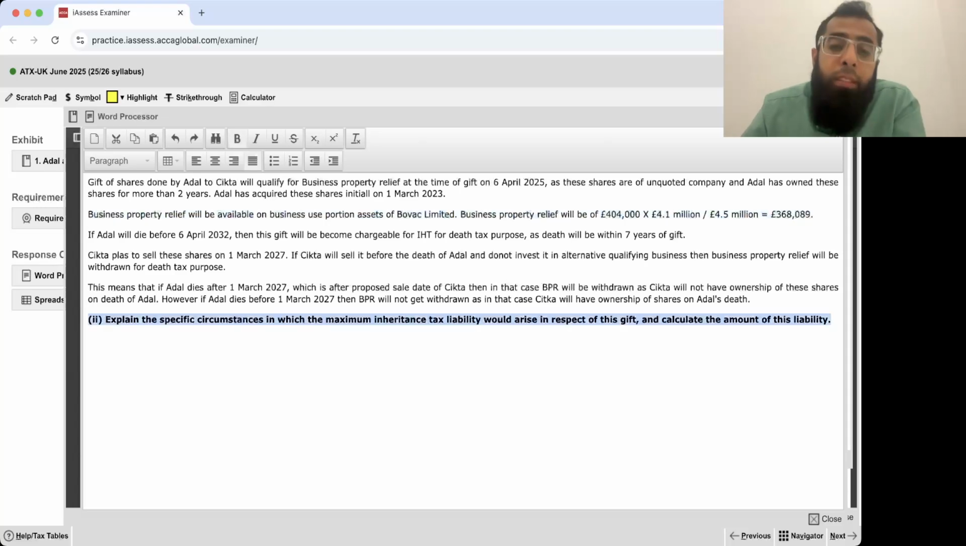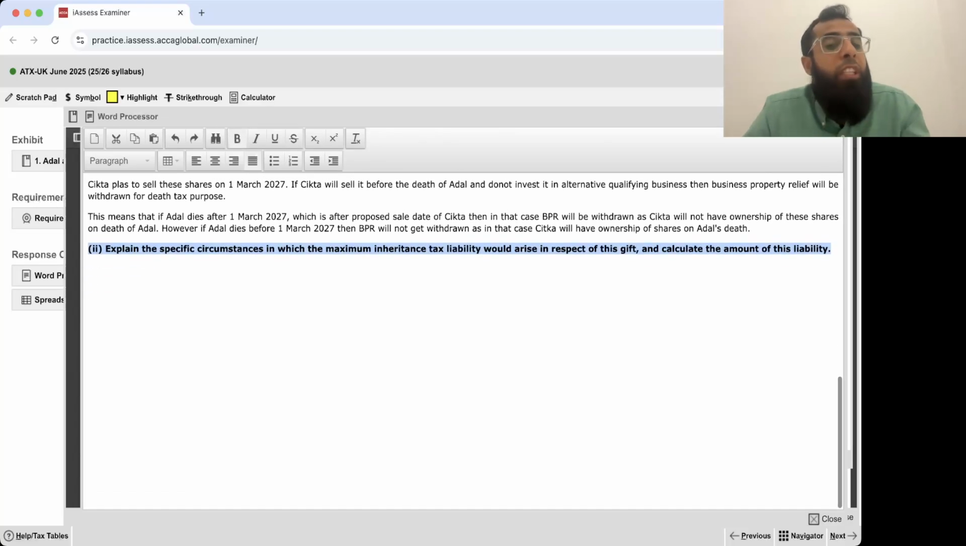So what is the circumstance in which the maximum IHT will arise? Believe me, it's very easy. And we have seen such requirements in the past papers already, also when we were doing topical practice. Let's look at it. So the circumstances in which the maximum IHT will arise.